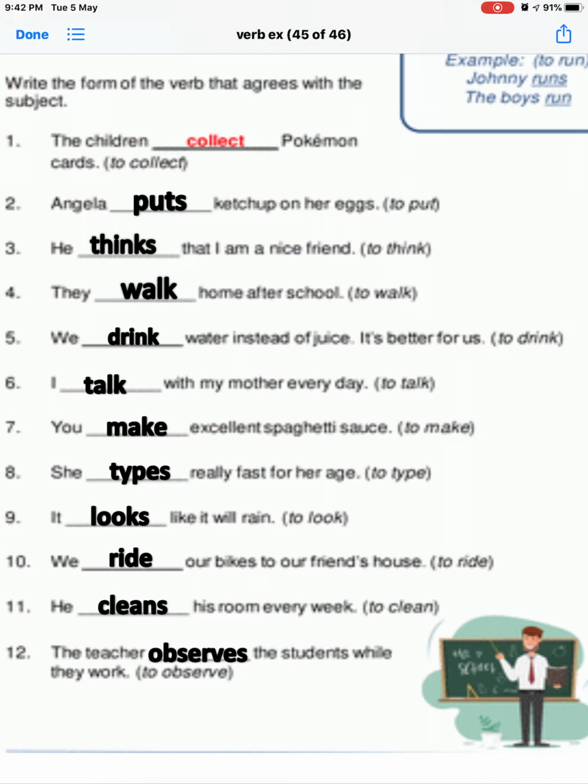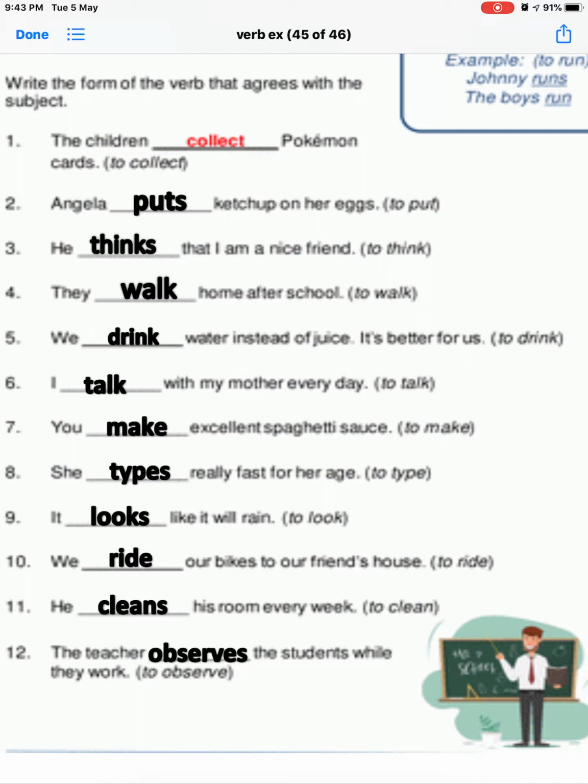Next, the teacher observes the students while they work. How many teachers? Only one teacher is here. What is the subject? The subject is teacher. To observe is given. Yeah, definitely, we make our verb plural. So we say, the teacher observes the students while they work.